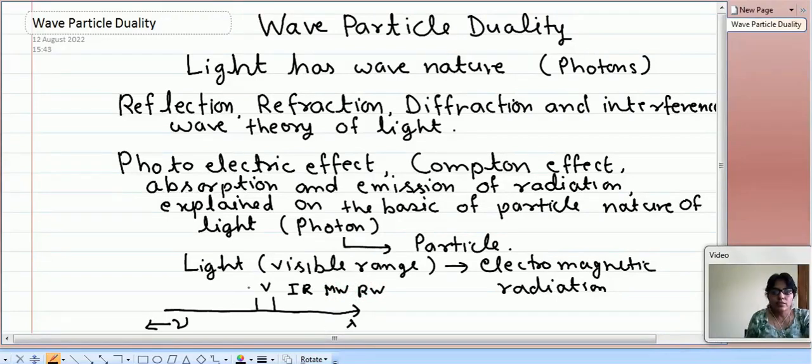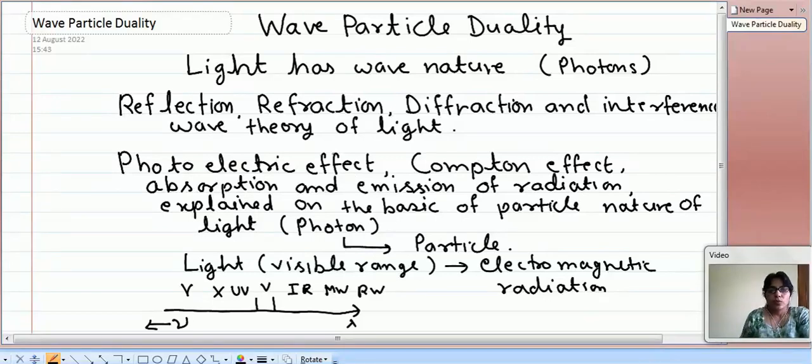On the other side, towards increasing frequency, we have ultraviolet, and then X-ray, and then gamma ray. So this is the complete spectrum of the electromagnetic radiation, and in this complete radiation, the quanta of energy is termed as photon. So photon is treated as particle. This we have already seen in the Planck quantum theory.